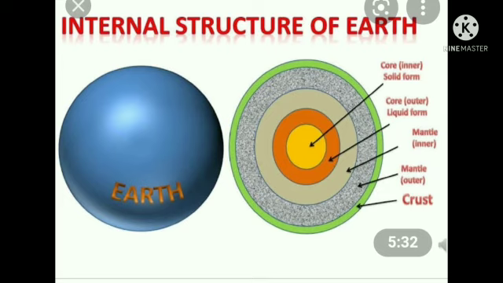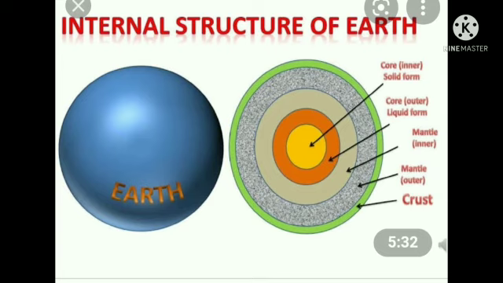Okay children? How many layers are in the internal structure? 3 layers. First one is crust. And second one is mantle. And third one is core. Okay children? Crust. Depth 13 to various kinds of rocks. In this layer, various kinds of rocks.